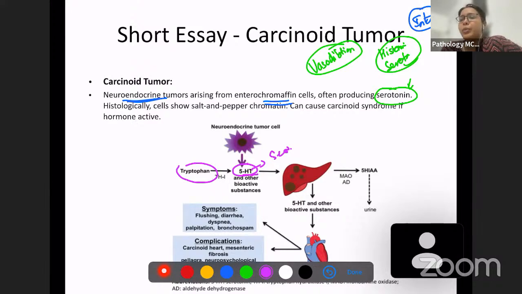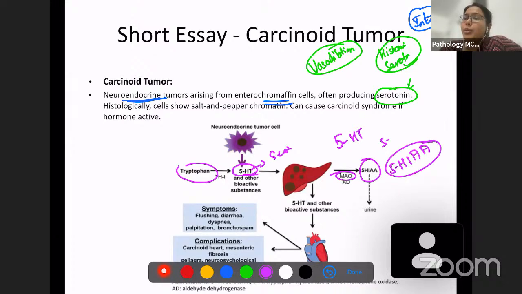And when this gets metabolized by monoamine oxidase, you have what is known as 5-hydroxyindole acetic acid. So this is one test. This 5-hydroxyindole acetic acid is the metabolite of 5-hydroxytryptophan. Okay. So this is going to be produced in the urine. So when you have to check if the patient is suffering from carcinoid syndrome or not, you can check for 5-hydroxyindole acetic acid in the urine. And indirectly, it reflects the presence of 5-hydroxytryptophan in the blood. So this is what happens.